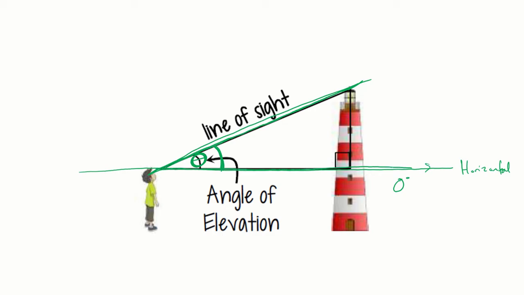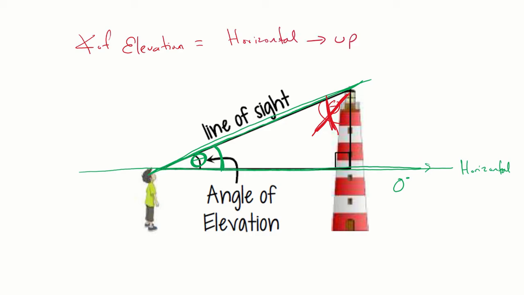Now you have to be careful. Some people do get that confused with the angle of elevation being here, which is not correct. Okay, this is not the right angle of elevation. So angle of elevation is always going to start... we'll do this. Angle of elevation is going to equal horizontal, and then you're going to have to look up, right? And so hopefully that tells us that this is the angle that's always going to be created.